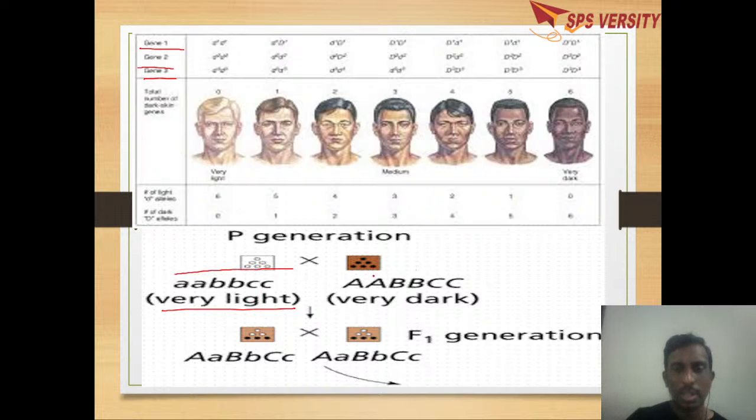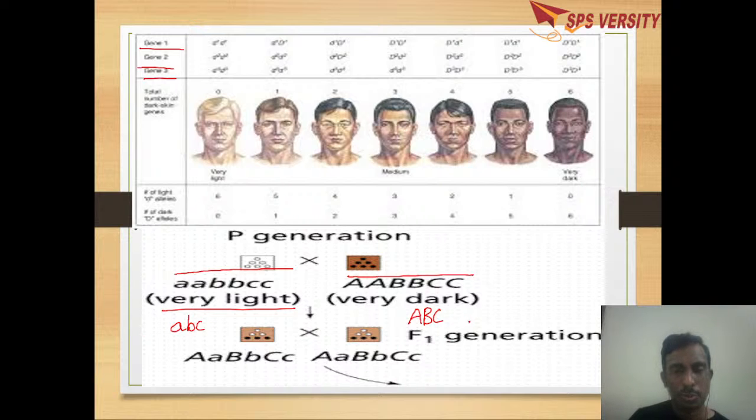The humans who are dark have all dominant alleles. So when you write the gametes, we'll get capital A, capital B, capital C from one parent, and small a, small b, small c from the other.